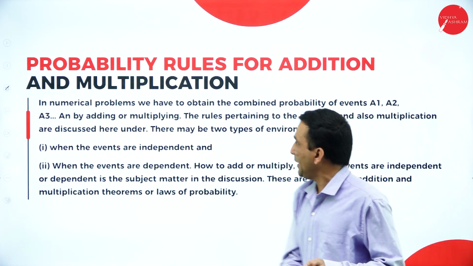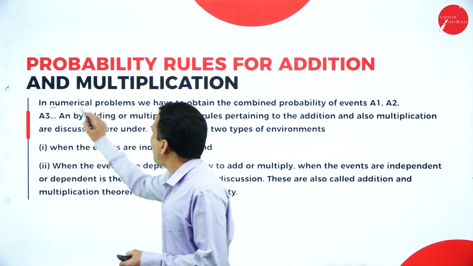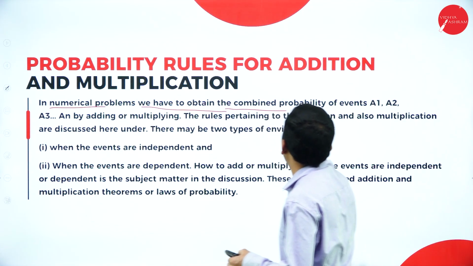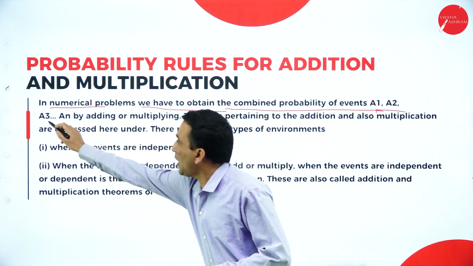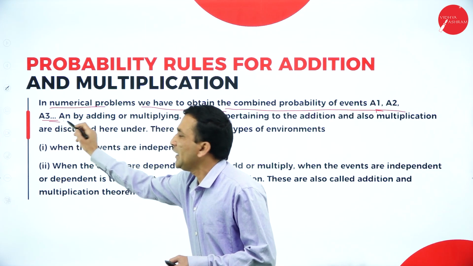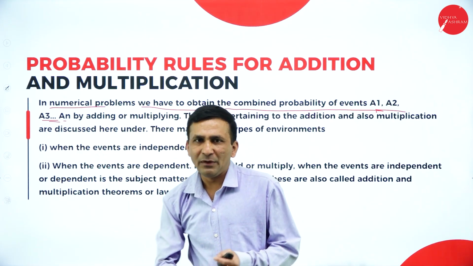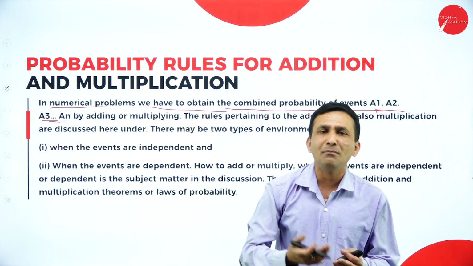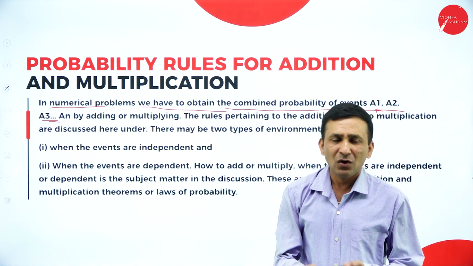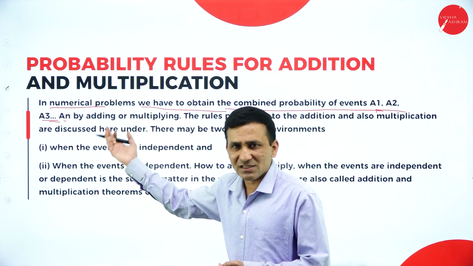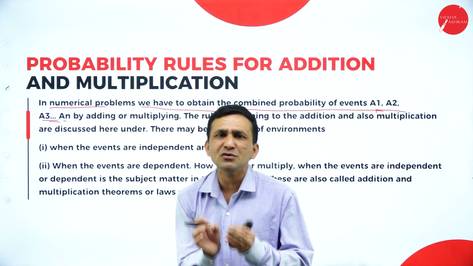Moving forward, here we have to obtain the combined probability of event A or event B or event C, or event 3, till n numbers. Whenever you go for a multiplication or addition theorem related to the axiom, we definitely need to set an event.